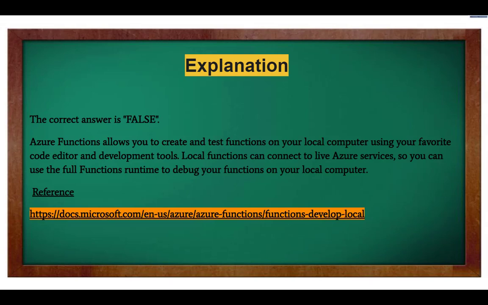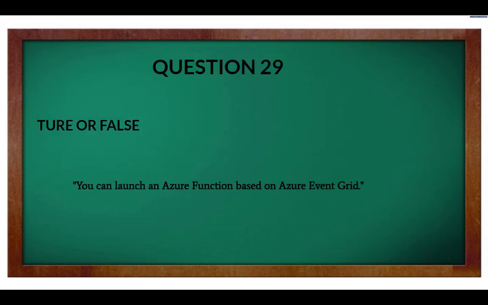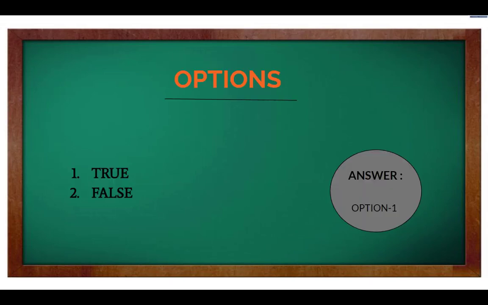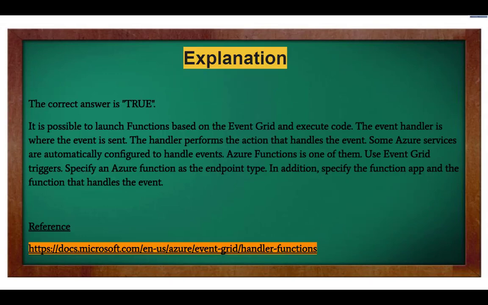Question 29. True or false? You can launch an Azure function based on Azure Event Grid. Now here are the options. Option 1. True. Option 2. False. And the right answer is Option 1. Explanation. The correct answer is true.